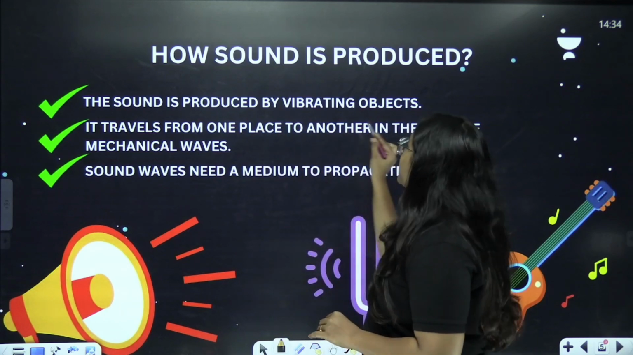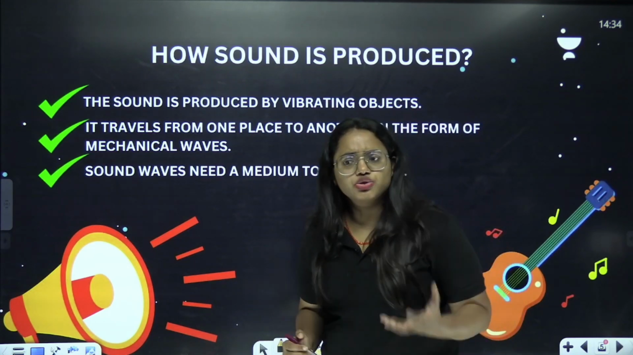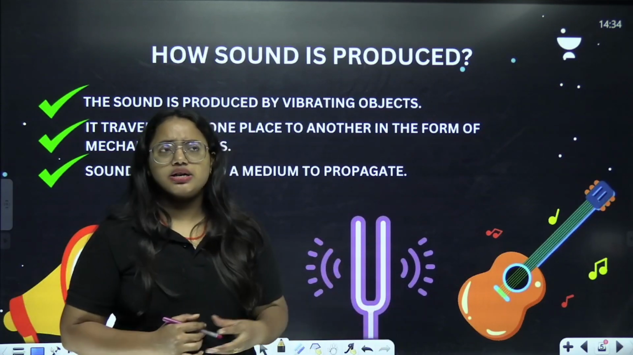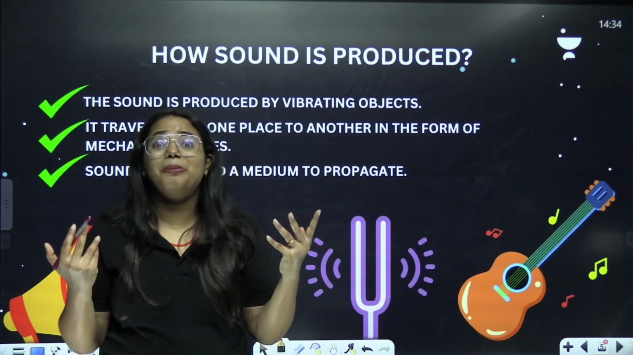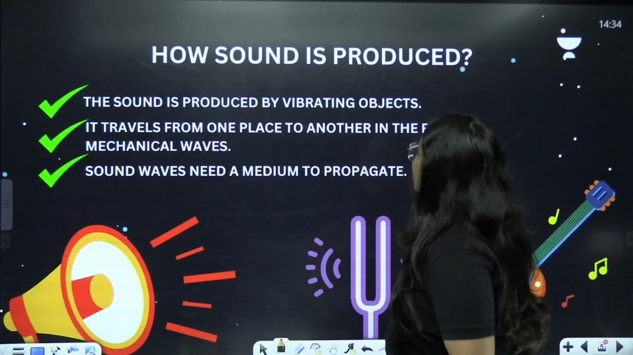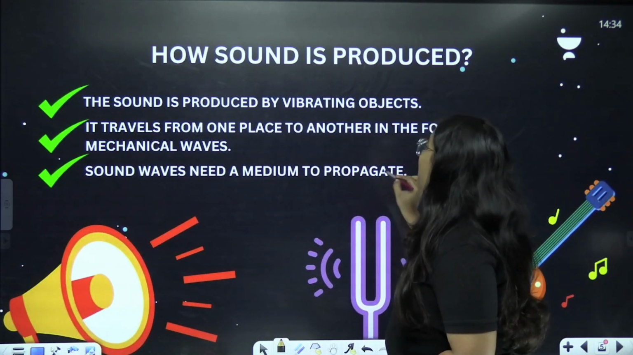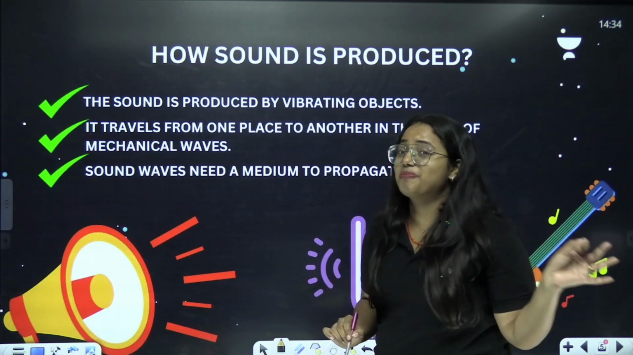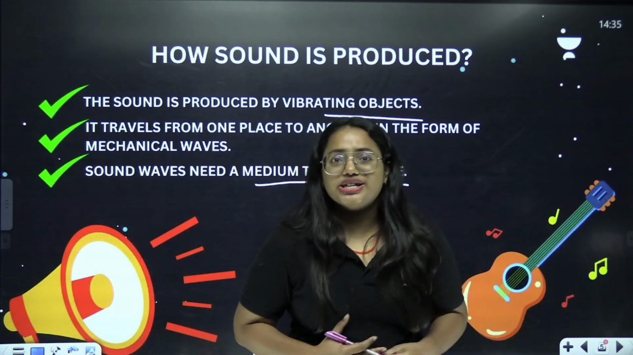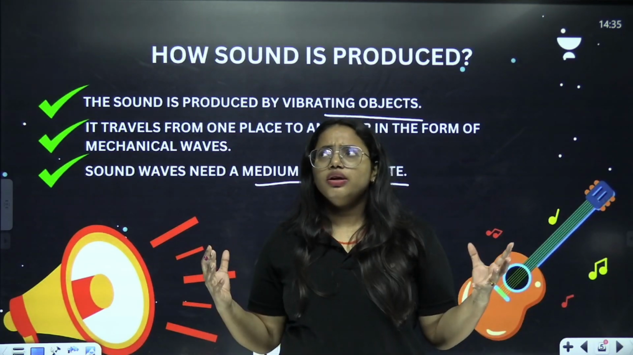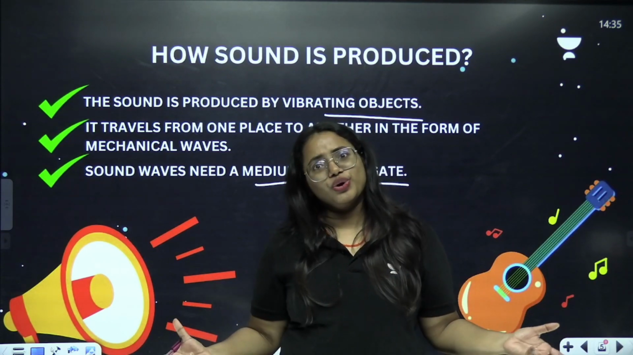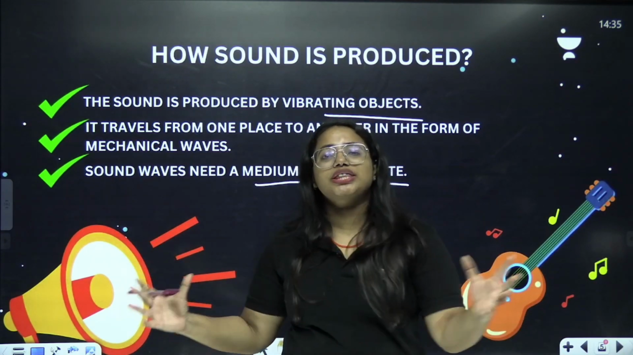So sound is produced by vibrating objects. Sounds are produced when objects vibrate. But where? In a medium. Very, very important. Sound is produced by vibrating objects and sound waves need a medium to propagate. That is a very, very important point. If sound has to propagate, a medium is very much essential. Imagine there is no medium. Will sound propagate? No. Sound cannot propagate without a medium.